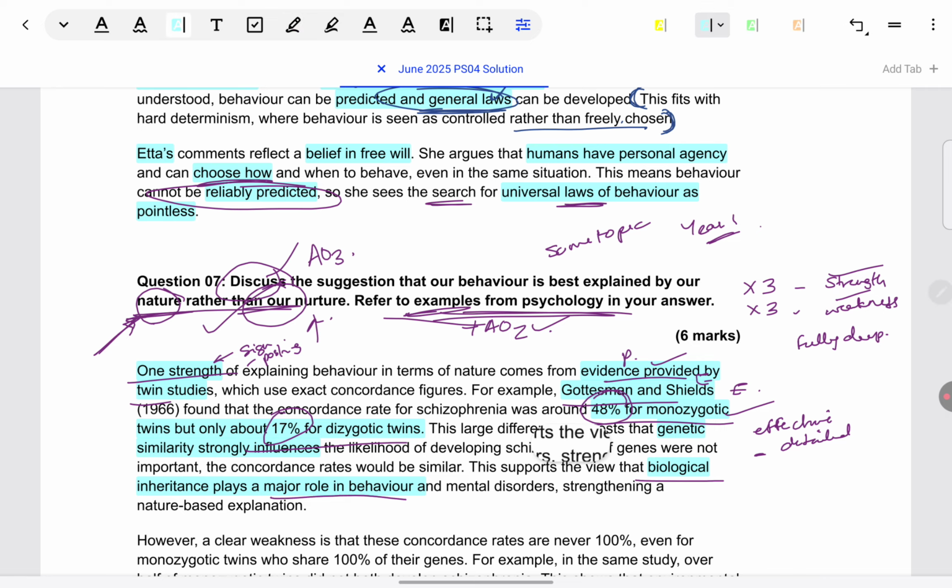And then finally, to link, after all, we have to say why a nature based explanation is better than nurture. That is what we are arguing for in this point, because these types of studies make it stronger, or instead of stronger you could say more credible, more valid. Validity is given to the explanation because actual studies exist to support it.